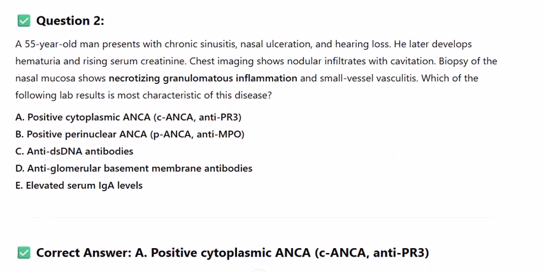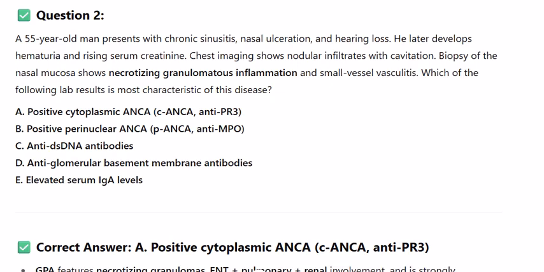Question 2. A 55-year-old man presents with chronic sinusitis, nasal ulceration, and hearing loss. He later develops hematuria and rising serum creatinine. Chest imaging shows nodular infiltrates with cavitation. Biopsy of the nasal mucosa shows necrotizing granulomatous inflammation and small vessel vasculitis. Which of the following lab results is most characteristic of this disease?